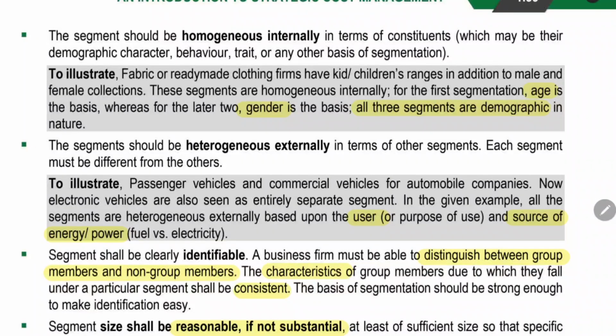The next point is that the segment should be homogeneous internally. Here in an example, we have three things. One, in a fashion clothing store, we have a children's range, a male's range, and a female's range. Here, all three are based on population characteristics. But inside a children's segment, only children's dresses will be there. If you see the male's segment, you will have only male's dresses. So inside that segment, all the things should be identical, homogeneous. It should be of similar characteristic.